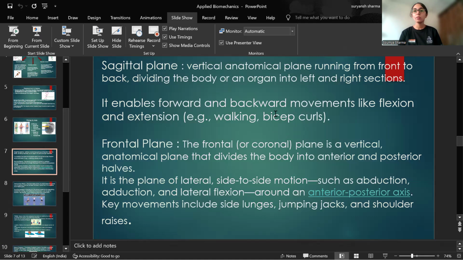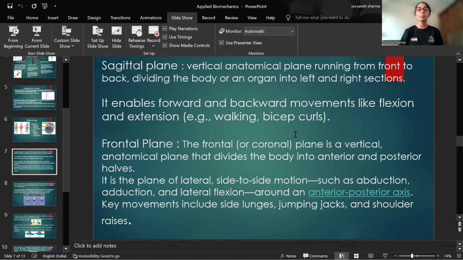Now see over here also, we mentioned the same thing, that the sagittal plane is a vertical anatomical plane running from front to back, dividing the body into left and right sections, and it enables forward and backward movements like flexion and extension. For example, walking, for example, doing bicep curls.